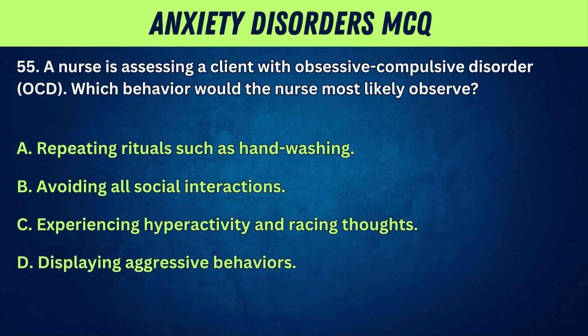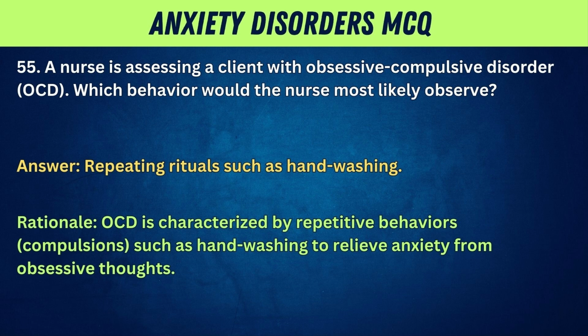55. A nurse is assessing a client with obsessive-compulsive disorder, OCD. Which behavior would the nurse most likely observe? A. Repeating rituals such as hand-washing. B. Avoiding all social interactions. C. Experiencing hyperactivity and racing thoughts. D. Displaying aggressive behaviors. Answer: Repeating rituals such as hand-washing.